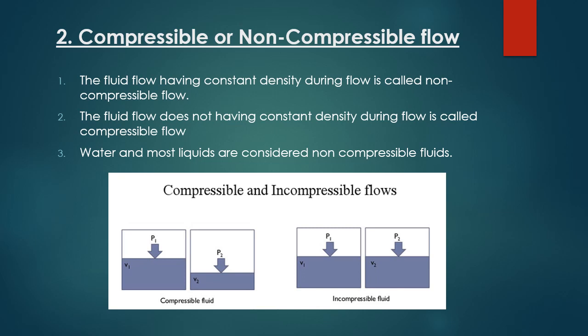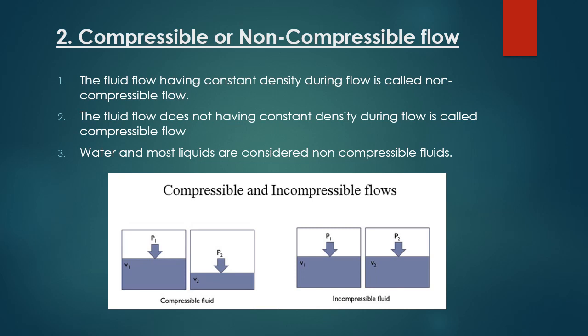The fluid flow having constant density during flow is called non-compressible flow. The fluid flow not having constant density during the flow is called the compressible flow. It means when the overall density remains constant, then it is non-compressible, as you can see in the picture below on the right hand side. And when the density of the fluid is not constant, then it is called compressible fluid. It means that the fluid can be compressed.